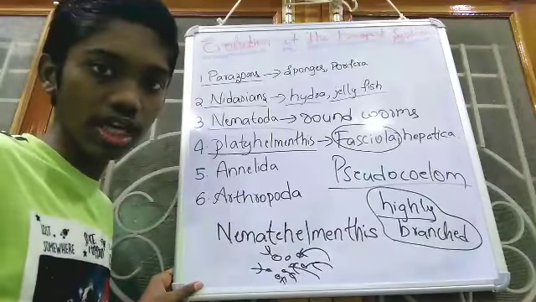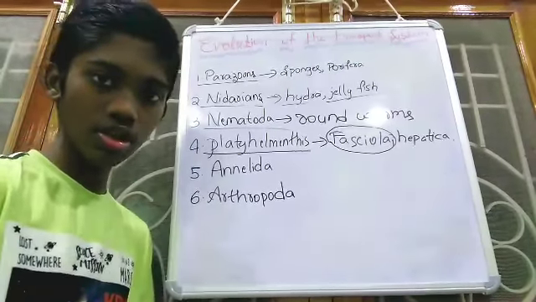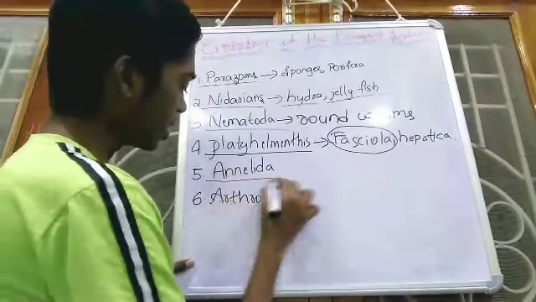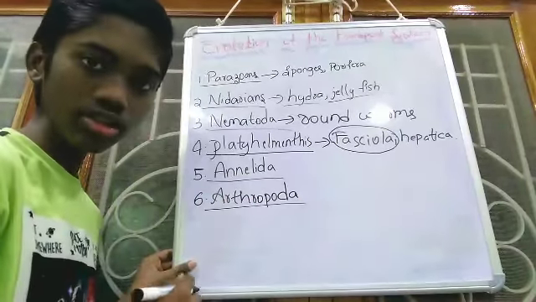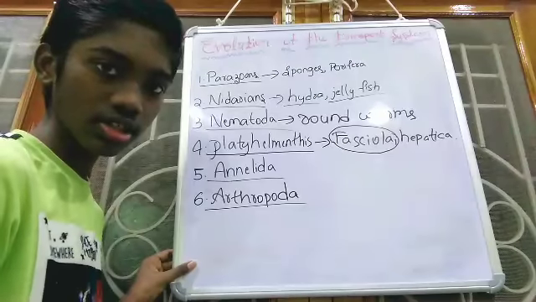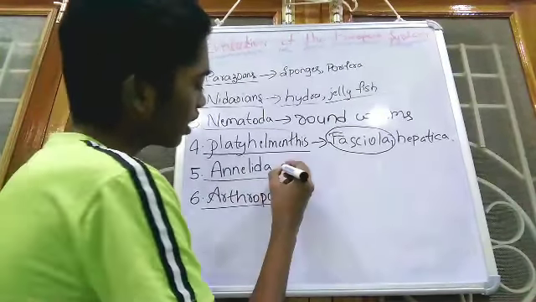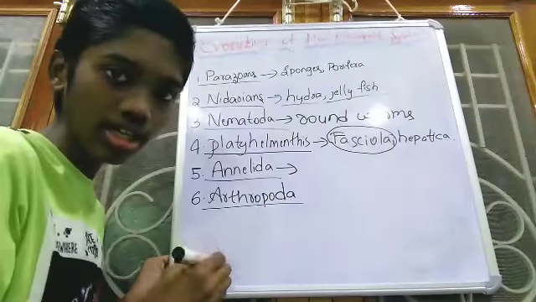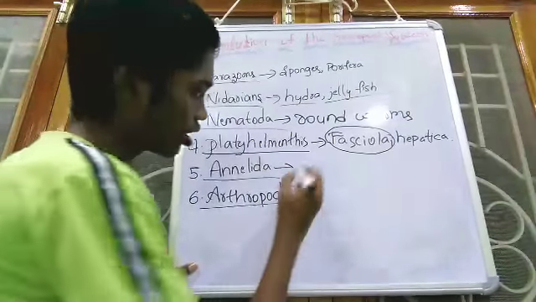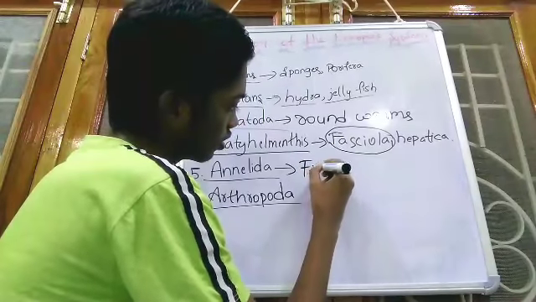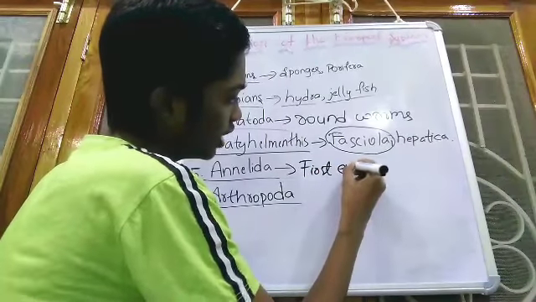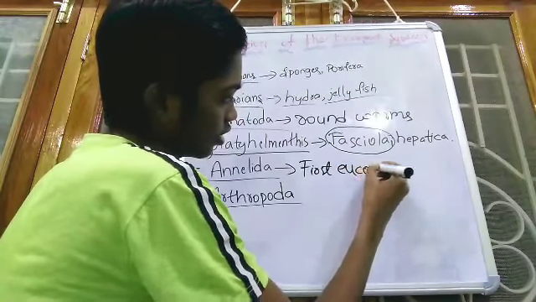Now coming to the next phylum. The next two phyla are Annelida and Arthropoda. These two phyla are very similar to each other, so I will say the common point at last. First, coming to Annelida. Annelids are the first eucoelomate animals.